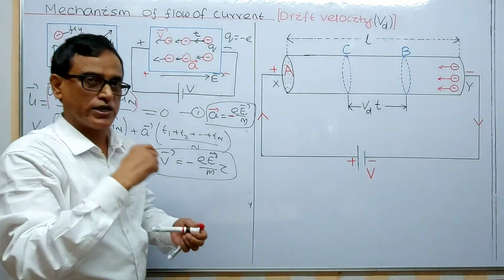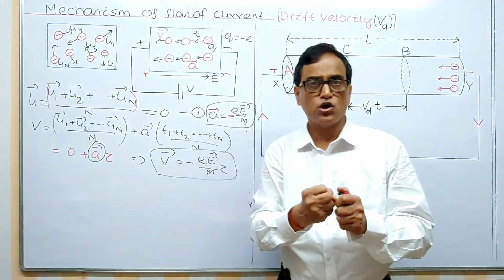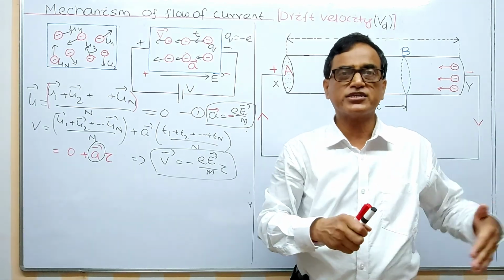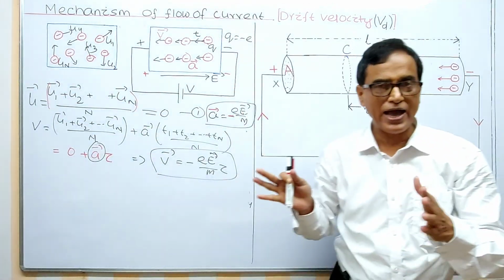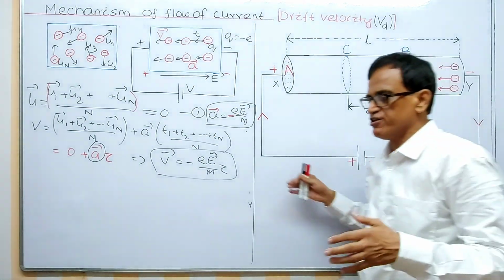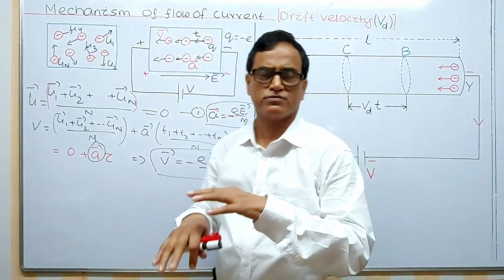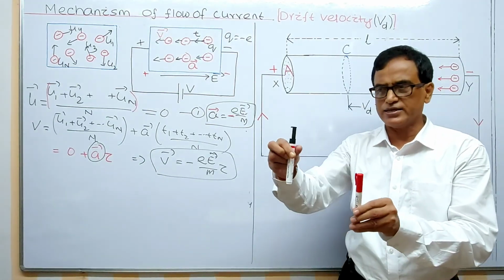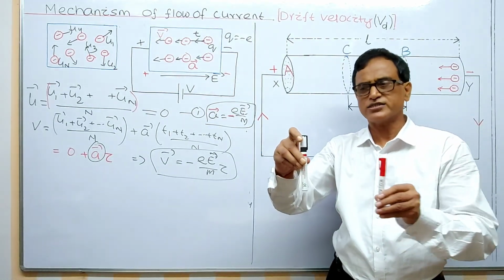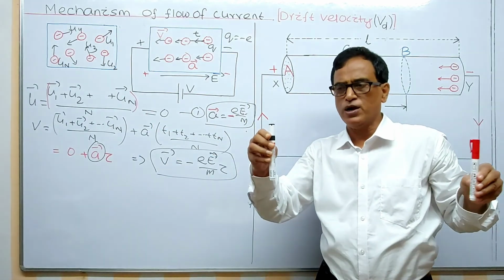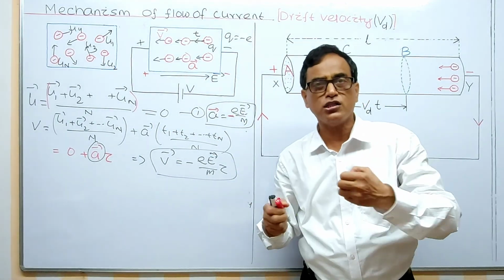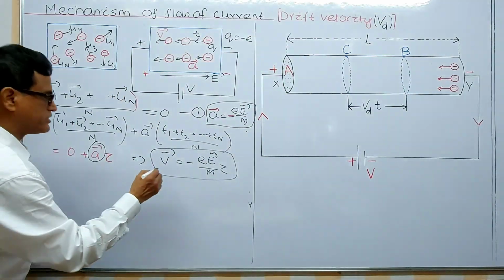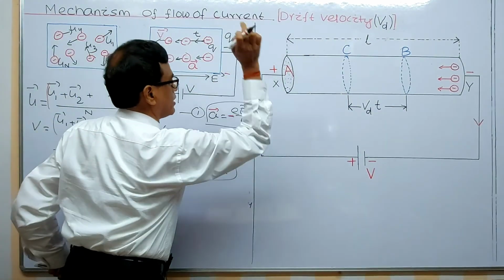What is this velocity actually? This is the velocity with which the electron drifts. Electrons cannot move freely. See, I am moving, this is space here. I am moving freely, there are no other electrons. I am moving freely here and there. But whenever there are other electrons here, these electrons can never move freely. They will move and strike this electron. That is the so-called drift. That's why this velocity is called the drift velocity.